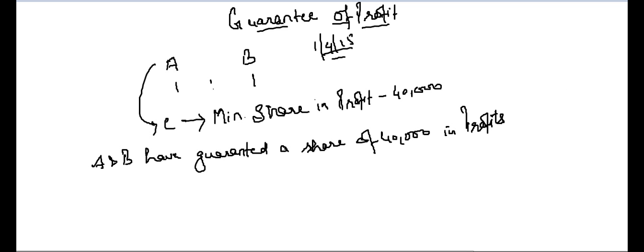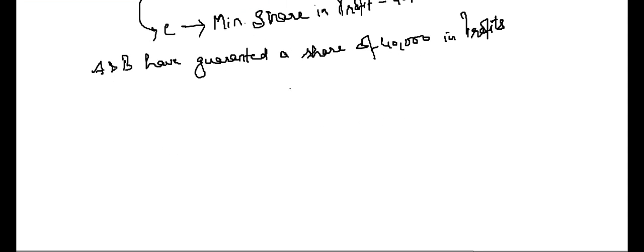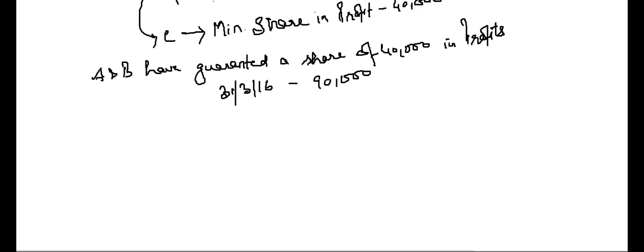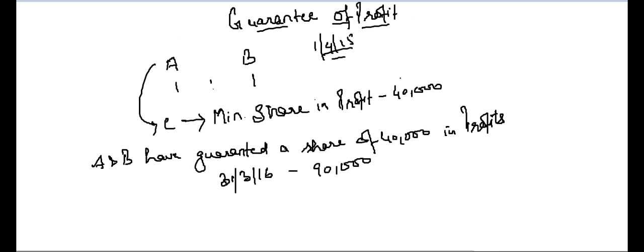Now see, for the year ended 31st March 2016, in which C was also a partner, they earned a profit of 90,000. For this year, the profit sharing ratio between A, B and C was admitted for equal share, 1:1:1.